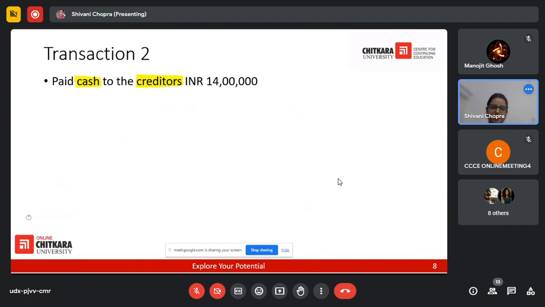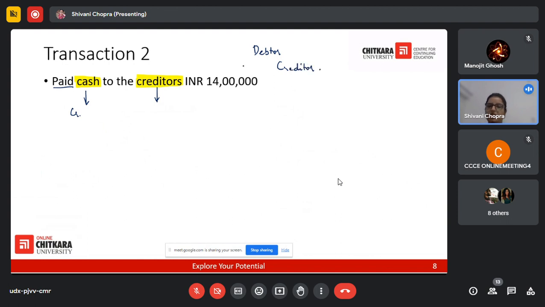Now tell me, which account would we debit and which would we credit? Cash is paid. Debit what comes in, credit what goes out. Cash is going out, so we would credit the cash. Creditors are personal accounts. They can be a debtor and a creditor. I hope you have an understanding of what we mean by a debtor and what we mean by a creditor.